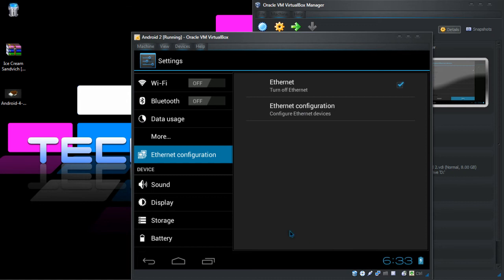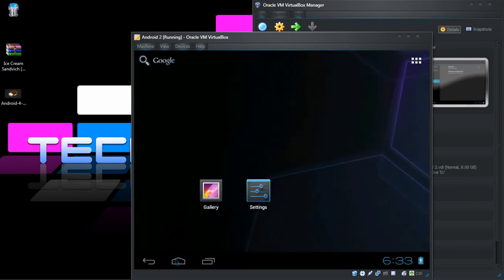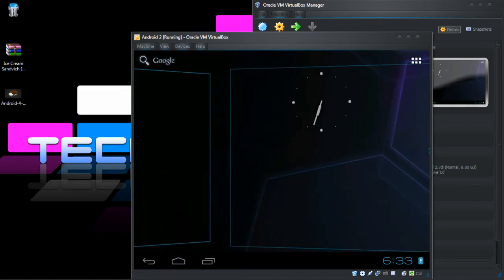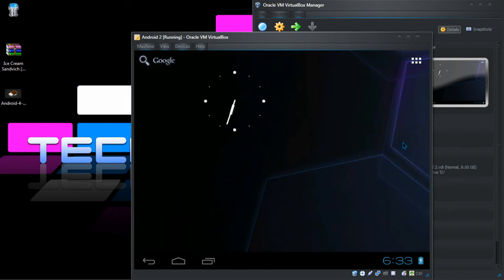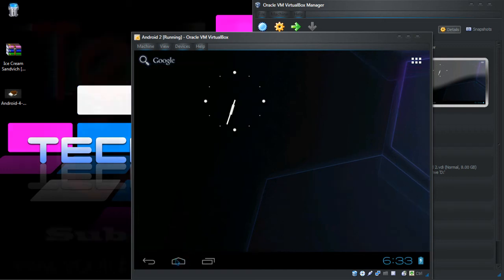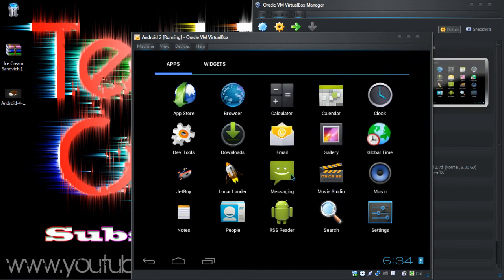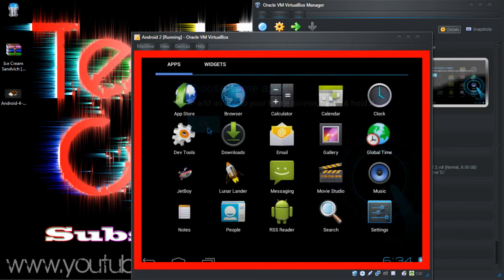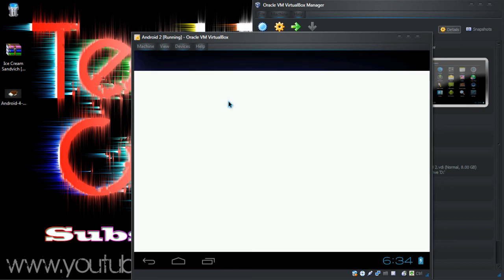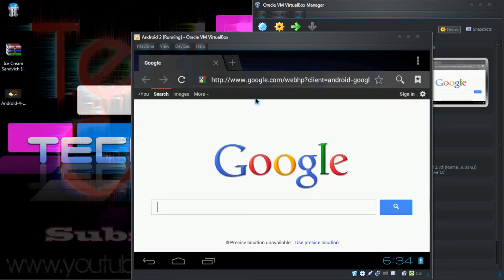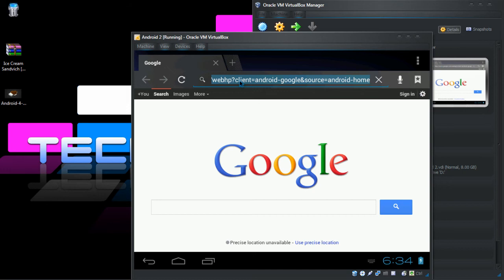Press Save, and then exit to your main menu. From here you could explore Ice Cream Sandwich. Let's see, I'll go to the browser. Now, as you can see, the internet works.